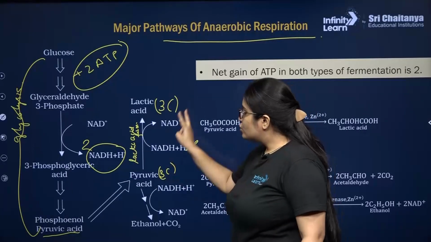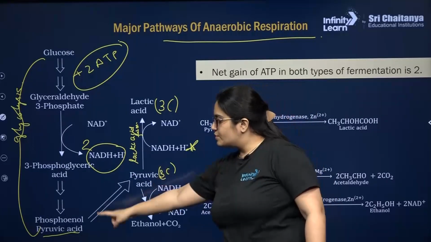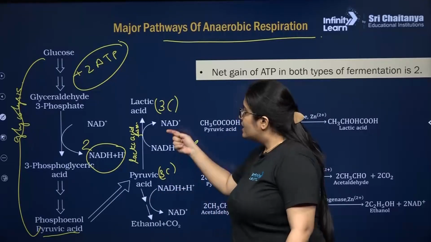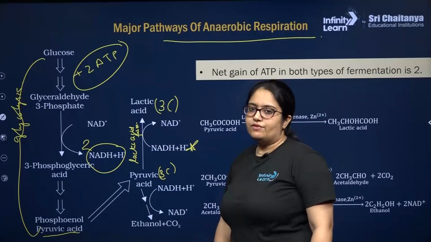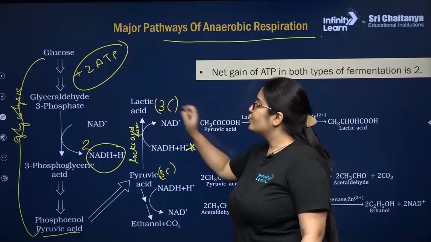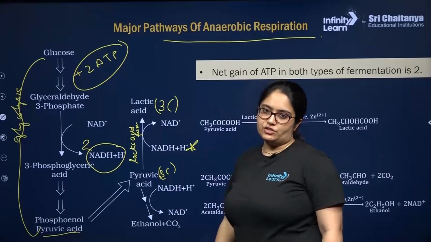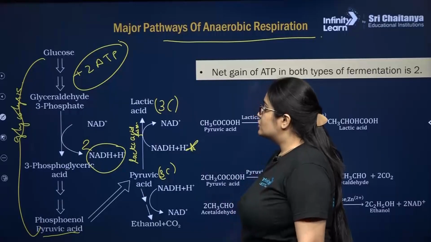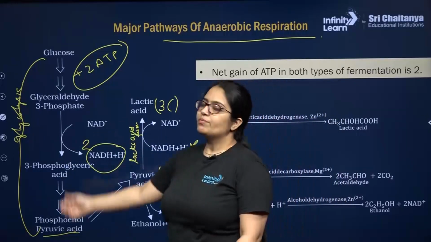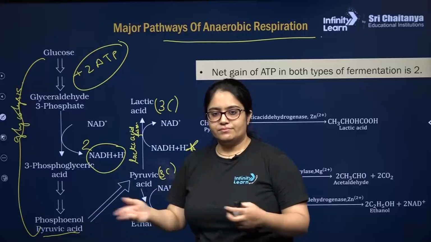So whenever 2 molecules of pyruvic acid, which are produced at the end of glycolysis, enter into lactic acid fermentation, they will produce 2 molecules of lactic acid by consuming 2 molecules of NADH plus H plus. So these 2 NADH plus H plus are actually coming from where? From glycolysis. So they are cancelled out.